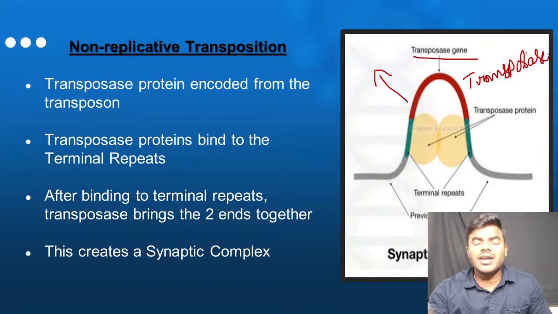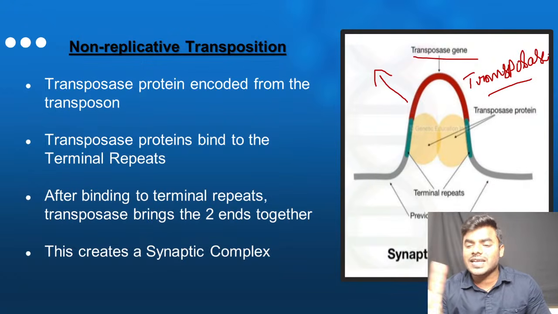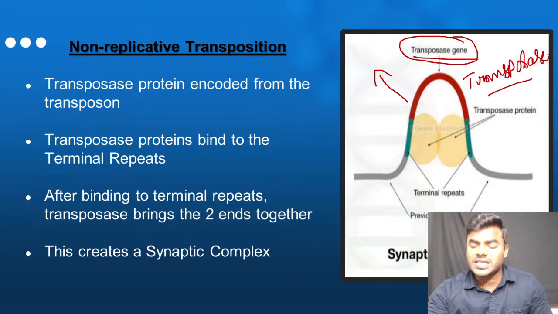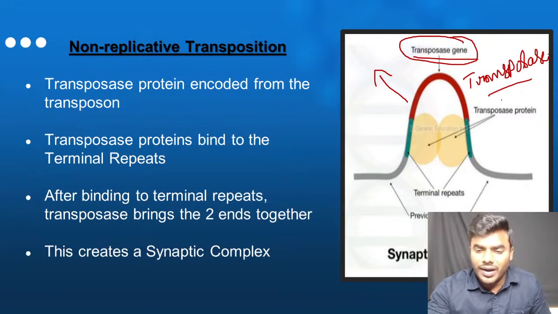Please never get confused in a given statement, because it was asked in exams. Remember that the transposase enzyme is not an external enzyme. The transposase gene only codes for this transposase protein or enzyme.